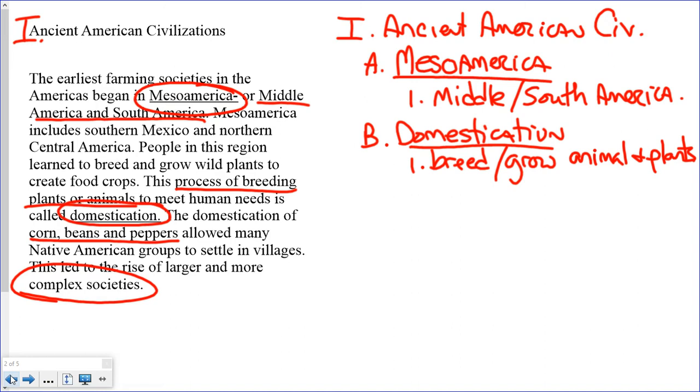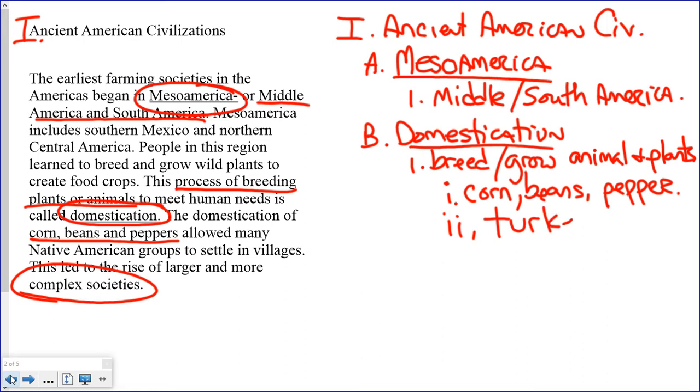We also know subsection, so a subsection would actually start this all over again. So it would be a lowercase I, because that would be an uppercase I. So what did they actually grow? So it would be corn, beans, pepper. Now it's not in the reading, but I'll add it since we're talking about things. They would grow turkeys. That would be the animals that they would breed. Turkeys, it would also be rabbits.